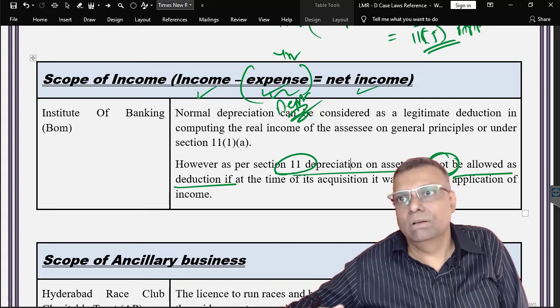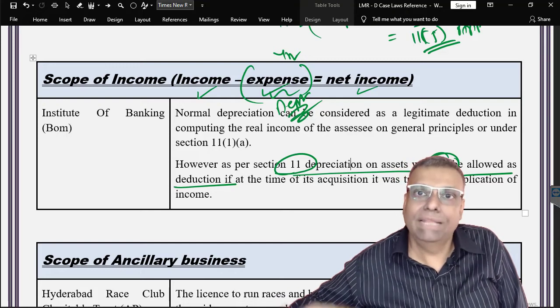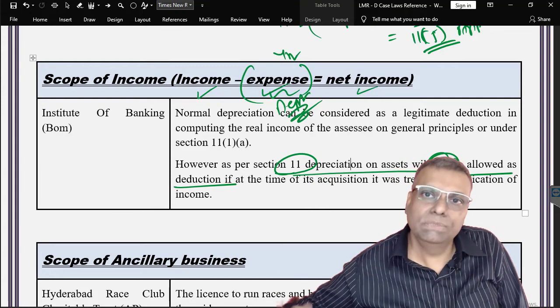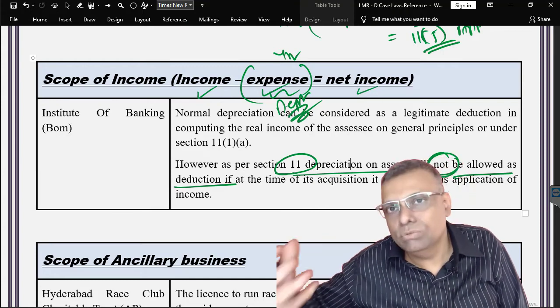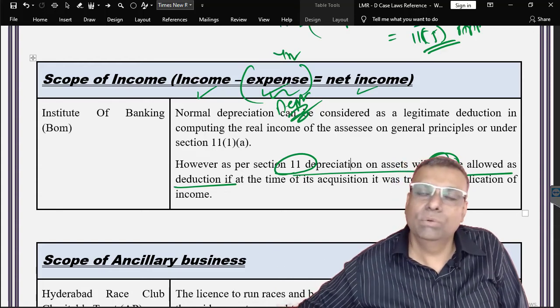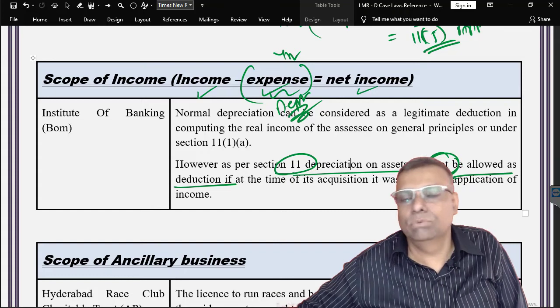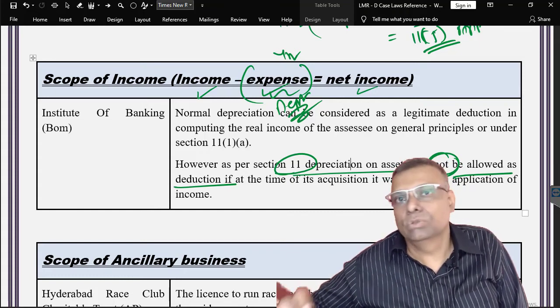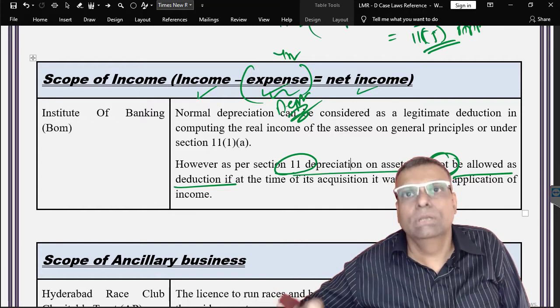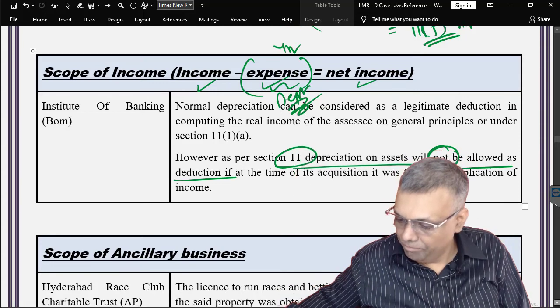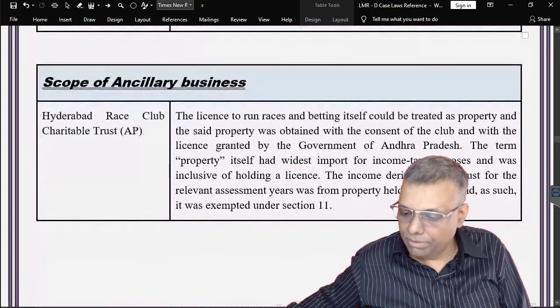So the idea was that the trust was getting a double deduction: at the time the asset was acquired, it was an application, and in the subsequent years, a depreciation. Those were the old years. But now, in the current year, we simply understand that you will not get the depreciation if, in the year of acquisition, the asset was treated as an application. So for that asset, you will not get depreciation. And nowadays, when questions come in the exam, they specify this particular point very, very carefully.